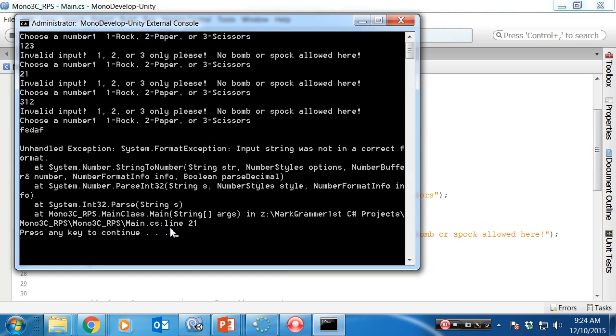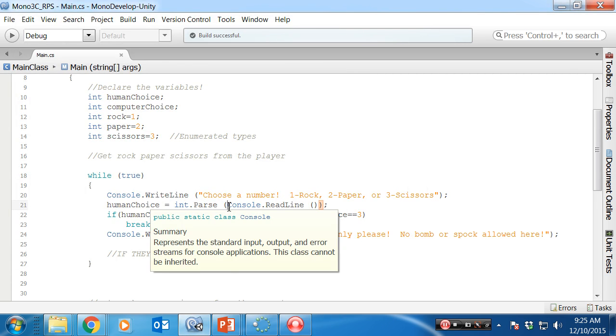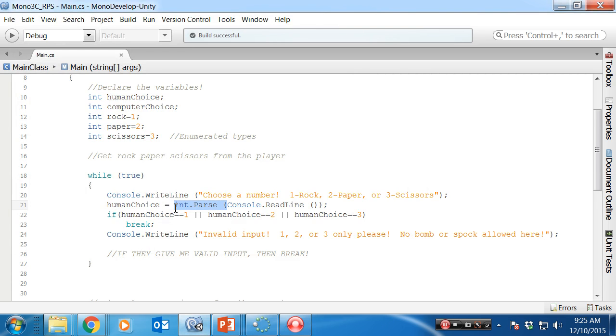And you can see right here, where does it crash? On the parse int. It says input string was not in correct format. When I tried to parse or cast, I can't cast Bob or Stas to an integer. So this right here crashed my program. Later on, we're going to learn about a thing called try. It's a command called try that tries certain blocks of code, and if it works, great, and if it doesn't, we're going to do something else. It's kind of like an if-else, but it'll handle crashes better.